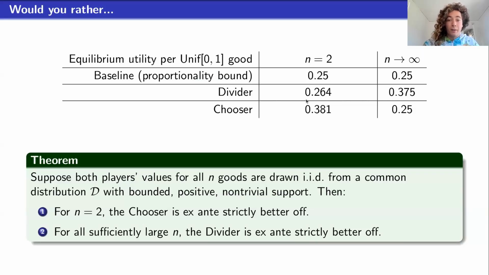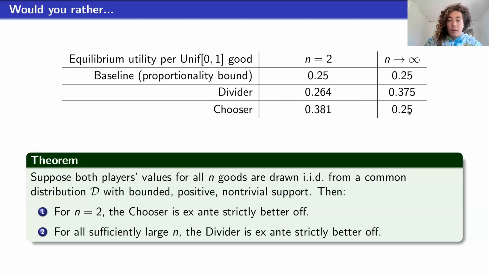Okay, and here are the exact values in this case with uniform distributions. In this table is the expected utility per good. The baseline is that you can always divide all goods evenly and expect that you're going to get half of your average per good, which is going to be half of half. So if you divide evenly and then choose randomly, you can always get this utility guarantee of 0.25 per good in this setting. And it turns out in the limiting case, that is the chooser's utility.